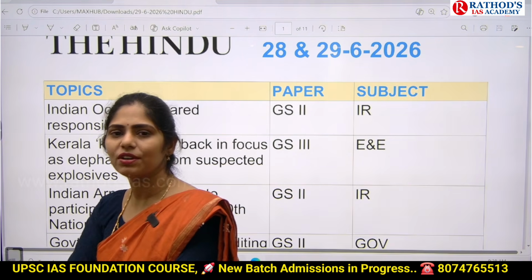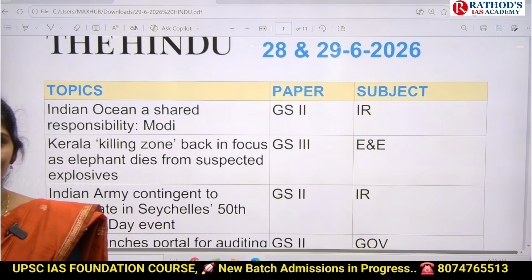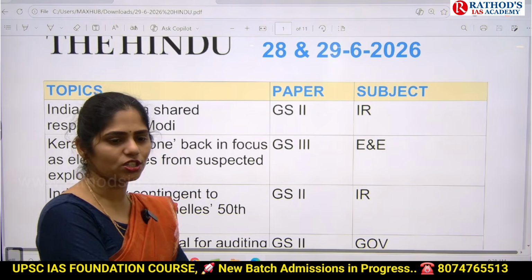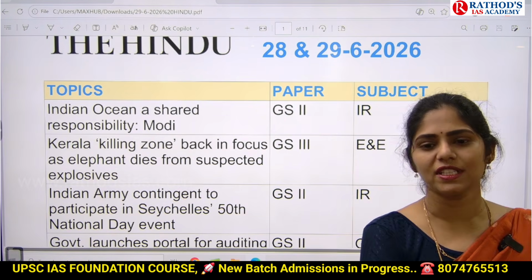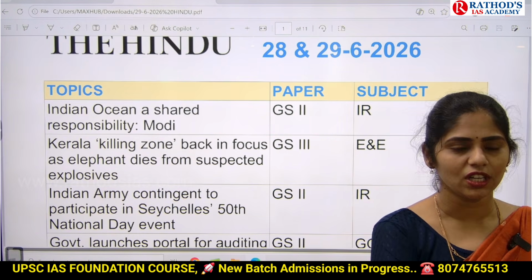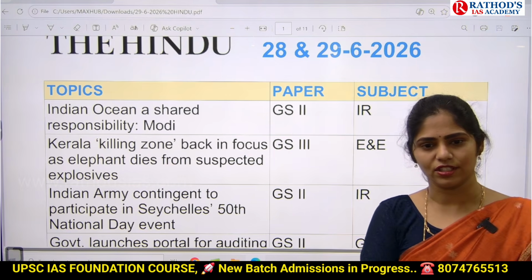So all this will become very important, and you may get a mains based question from an international relations point of view related to this topic. And many times UPSC has asked questions related to the Indian Ocean and its significance.